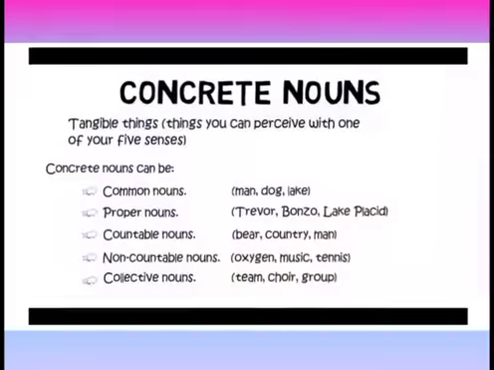Then we turn to concrete nouns. Now what do you mean by concrete nouns? All these kinds of nouns that we have seen, common nouns, proper nouns, countable nouns, non-countable nouns, and collective nouns also, all these are concrete nouns. Now why concrete nouns?